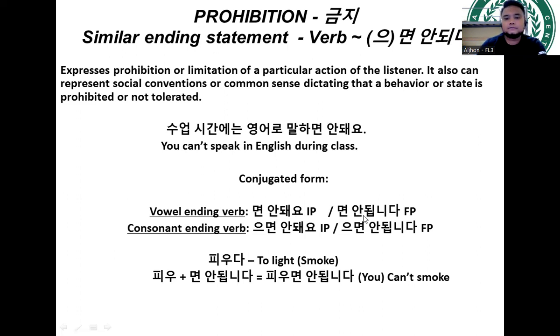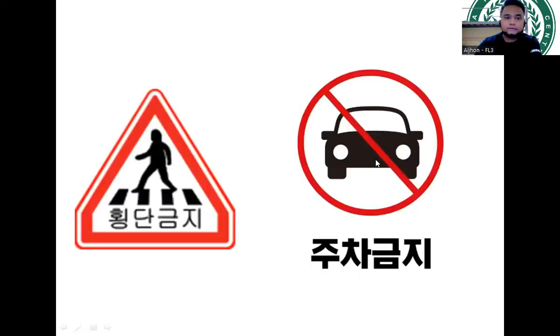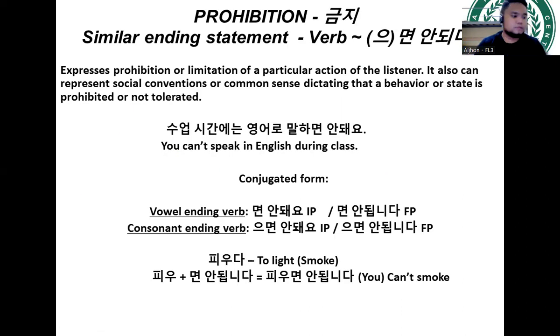Okay, so formal polite form, myon andwemnida. So piu plus myon andwemnida, we come up with this statement: piu myon andwemnida. So it means from the dictionary form, verb stem to light or smoke, plain verb lang, and then we added this ending myon andwemnida, so naging prohibition na siya. So it means you cannot smoke, right? So this is actually the specific term or specific statement for no smoking. No smoking in Korean is actually kumyeonn.